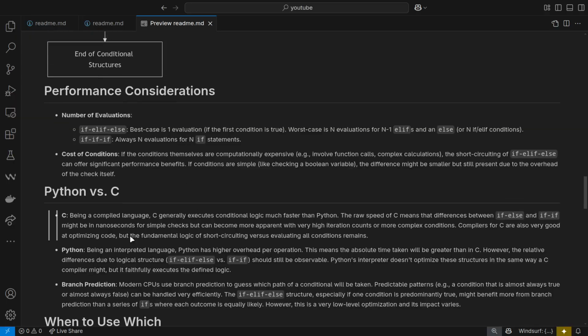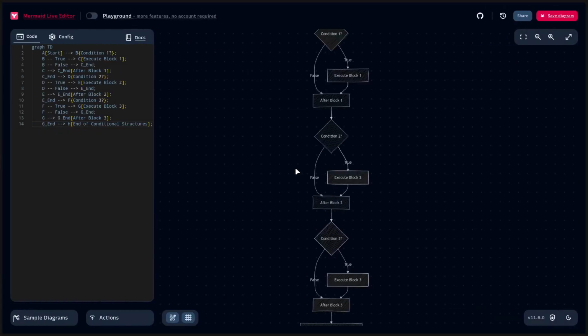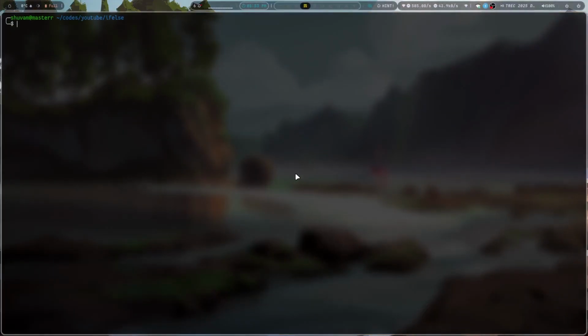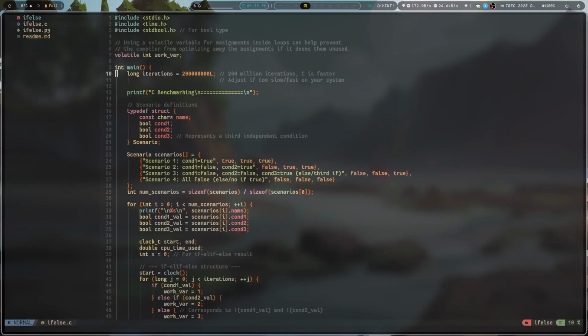Now there is a particular test that I want to do with the difference between Python and C. As you can see, I have written a C code which takes about 200 million scenarios, or 200 million checks, of nested if, else if, and all those.